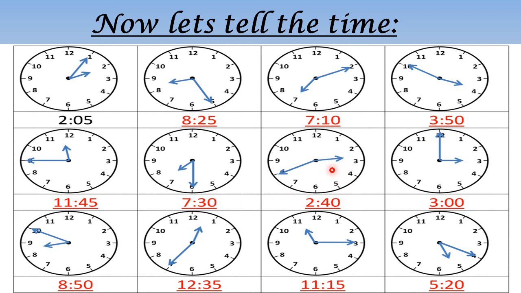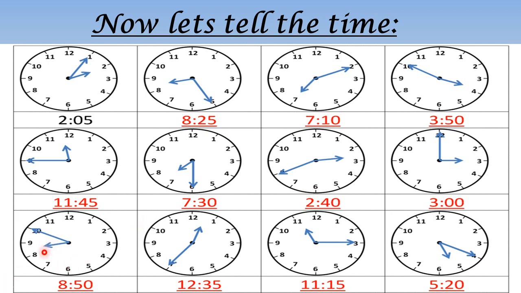If we see here, the hour hand is between 2 and 3. So we'll take the previous number. So we are going to write 2 here. And for the minutes, we will say 5 into 8 because the minute hand is at 8. 5 8s are 40. So it is 2:40. Now here it is the complete hour because the minute hand is at 12. So we will see where the hour hand is, and it is at 3. So we will call it 3 o'clock.